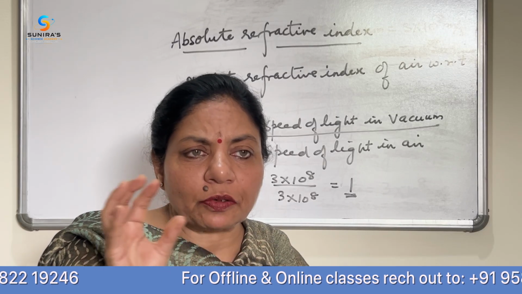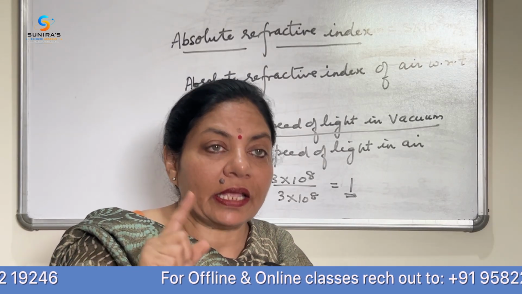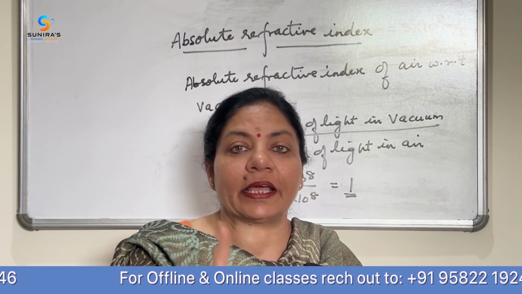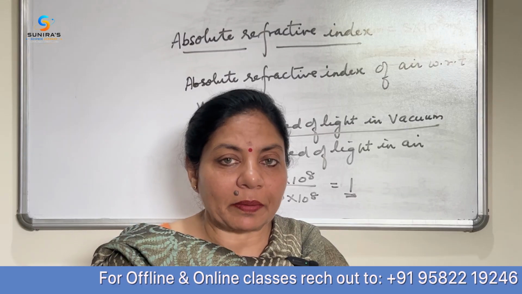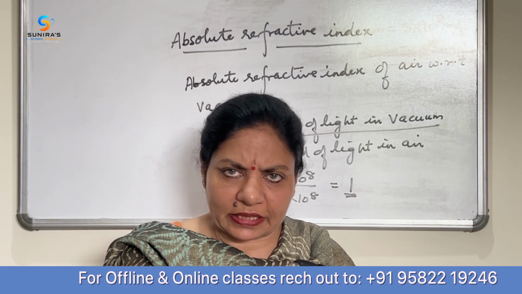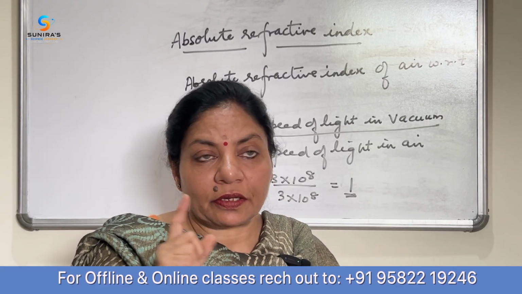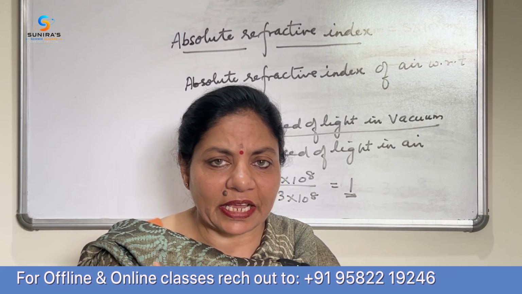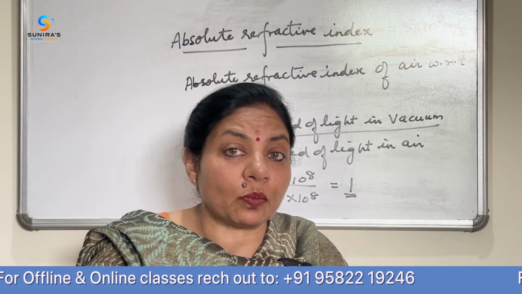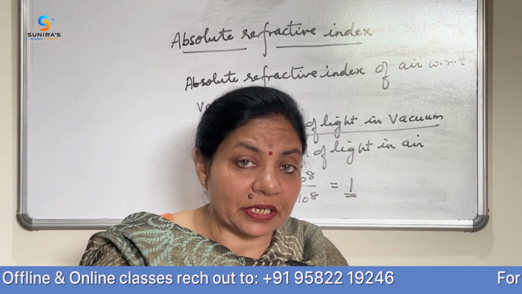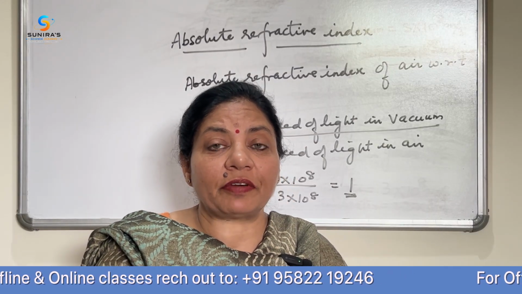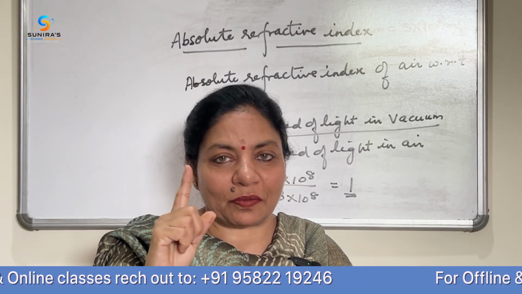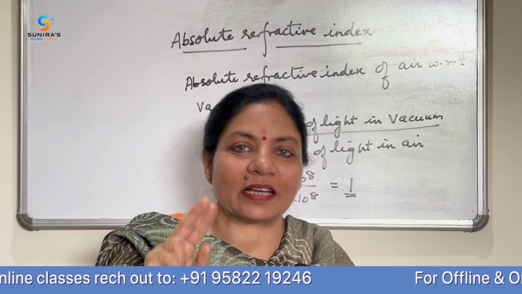So this absolute refractive index, I am again repeating, is the term used when we have the first medium as air or vacuum. हम इसको refractive index भी बुला लेते हैं. Okay, if I say refractive index of glass, if I'm not writing with respect to water or any other medium, if I'm just saying what is the refractive index of glass, इसका मतलब फर्स्ट मीडियम मैं एयर ले रही हूँ और सेकेंड मीडियम मैं ग्लास ले रही हूँ.